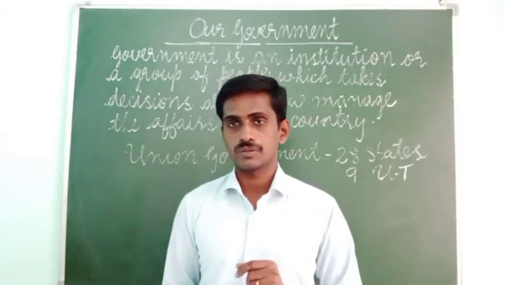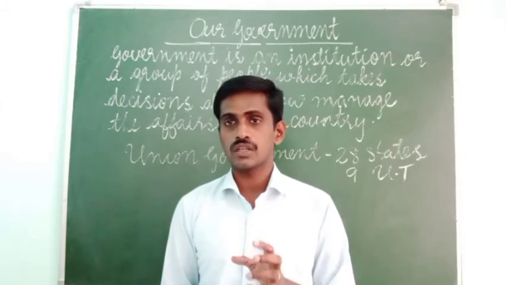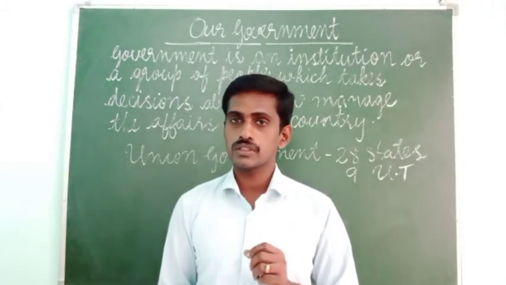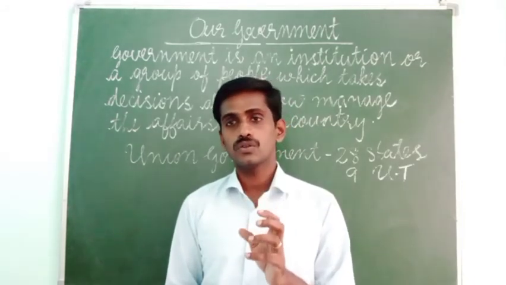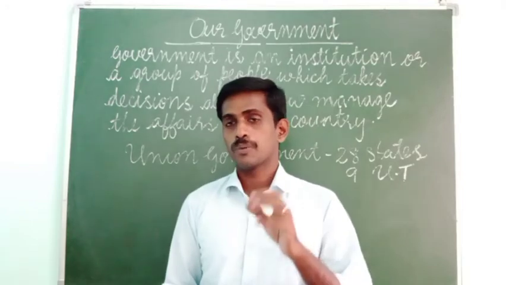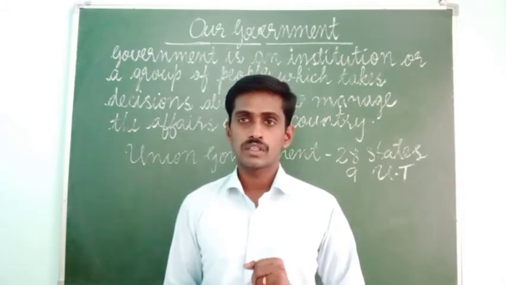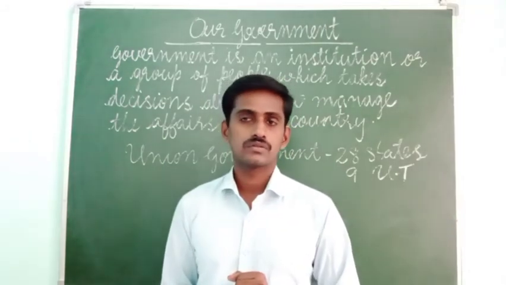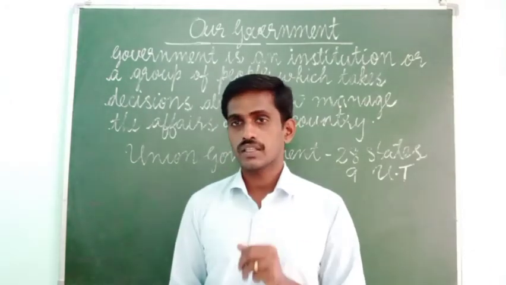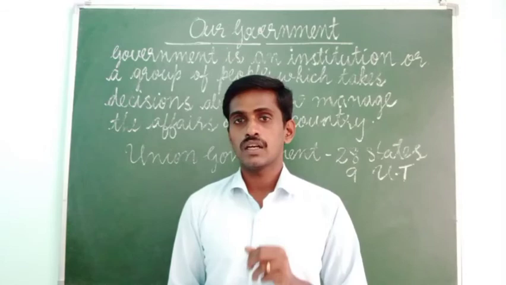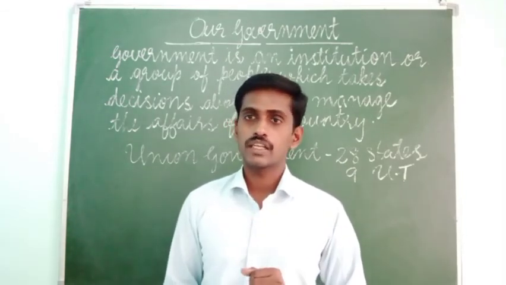These elected representatives form the government and they rule the country or the state for a period of time. The tenure of a government is usually 5 years. Every 5 years we conduct a general election in the country and people get a chance to elect a government.